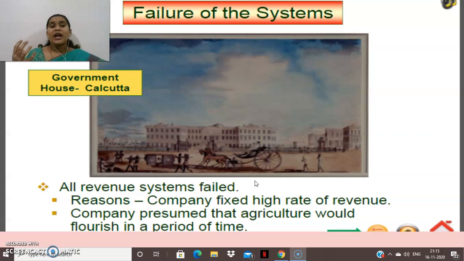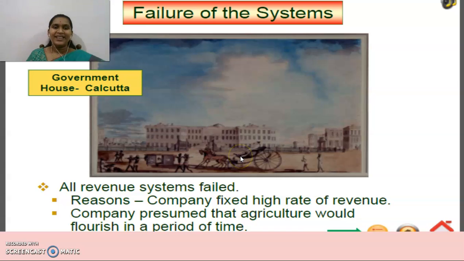But here what happened? The East India Company assumed that agriculture would flourish and the yield would increase in a short period of time. That did not happen. That is the reason these systems failed. You understood, right? One reason is the company fixed a high rate of revenue, and the other is they assumed that agriculture would flourish within a short period of time, but that did not happen.